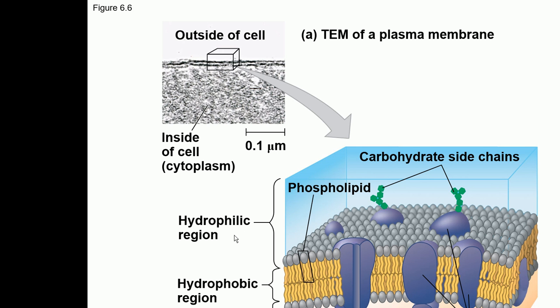So the plasma membrane is a boundary which separates the cell from its environment, and inside the cell there is water, outside the cell there is water. So these phospholipids arrange like this, they form a bilayer, and in between this bilayer are embedded some proteins. These proteins do many functions. They act as enzymes, they are transport proteins, they are receptors. We'll talk about all these things. So this is the basic structure of the plasma membrane. This is the hydrophilic region, and this is the hydrophobic region.